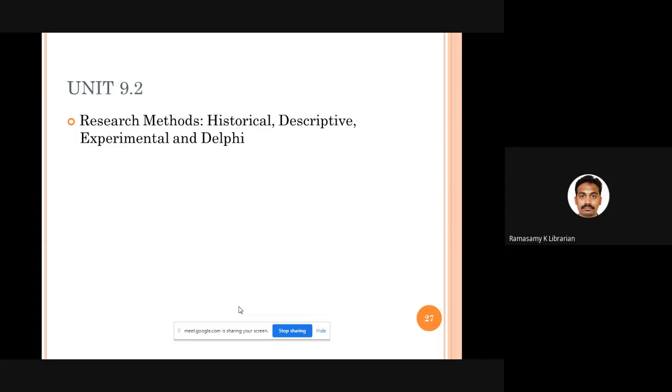Yes, sure. Actually, hypothesis is in 9.3. Maybe when I handle a session tomorrow, I'm sure I have got a good number of slides on hypothesis. I will tell you what is hypothesis, what are the different kinds of hypothesis, how to frame the hypothesis, what are the sources for hypothesis, how to test the hypothesis. See, all these things will be covered in tomorrow's session. So I don't want to spend time on hypothesis today.